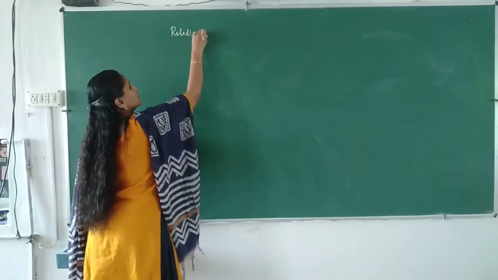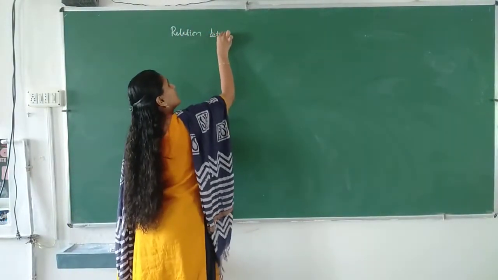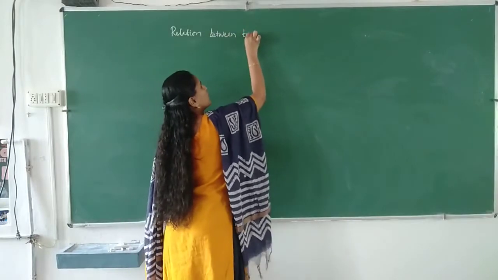Relation between torque and angular momentum.